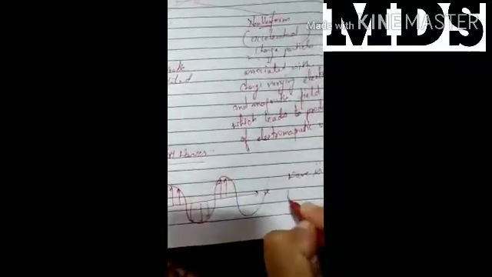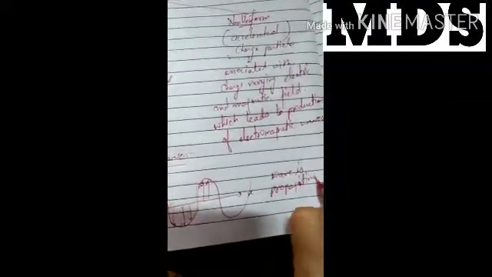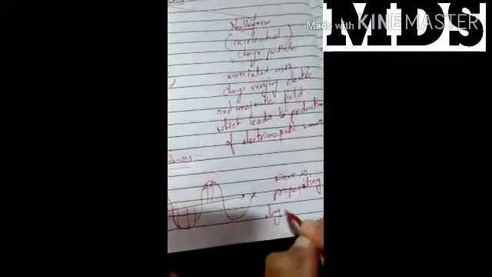It is propagating along the x axis and oscillating along the y axis. Here the wave is propagating along the x-axis.